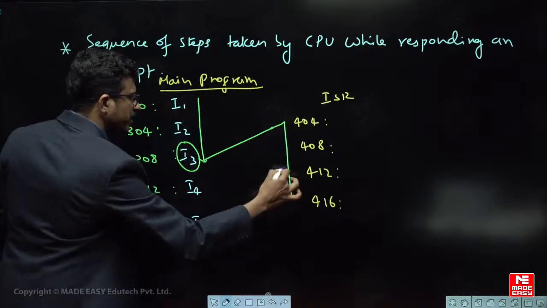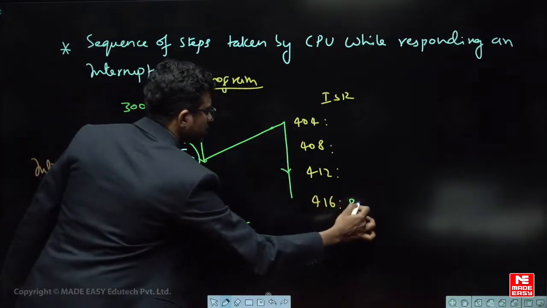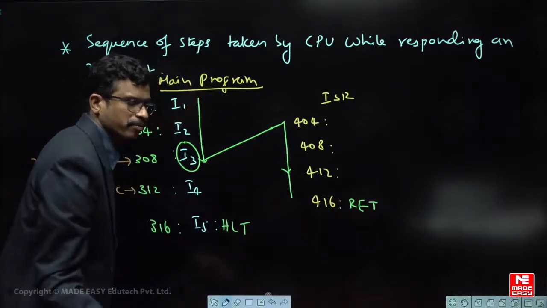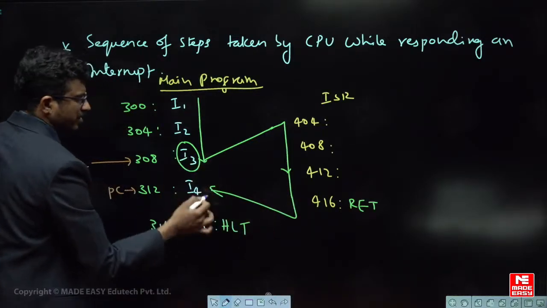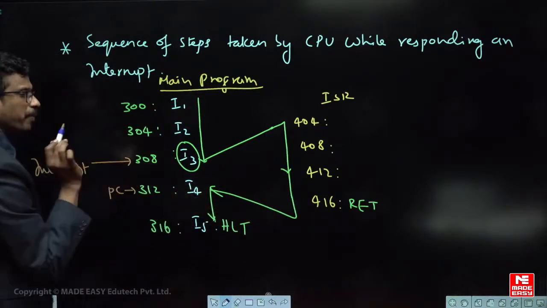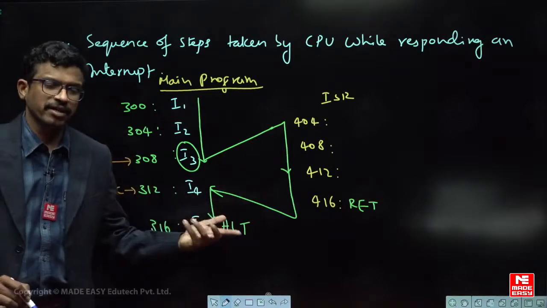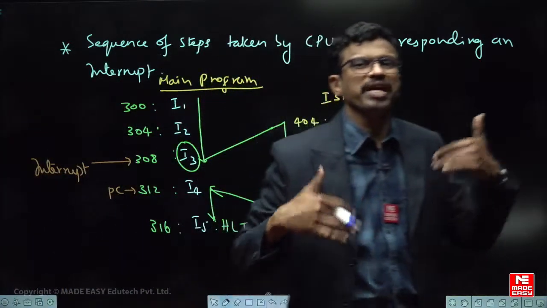After completing its ISR, normally the last instruction will be IRET, interrupt return. It will complete that. Again it has to come back to the main program, here, and then continue. It should come back like this. But the microprocessor is a device, and the way we think, the device is also made the same way.